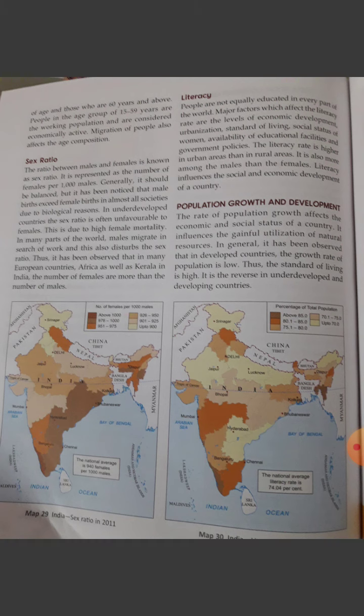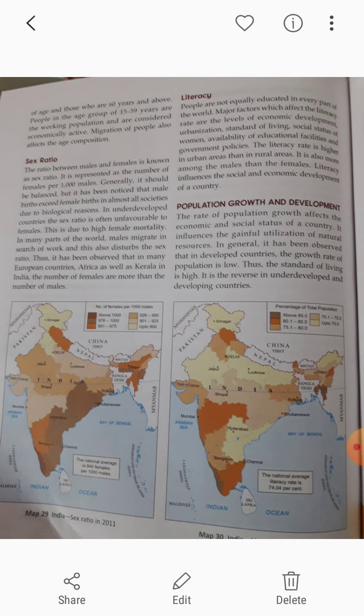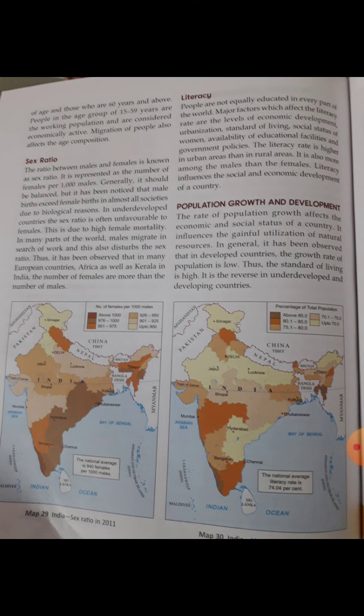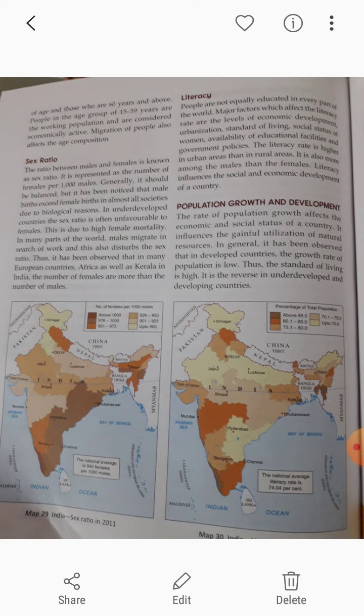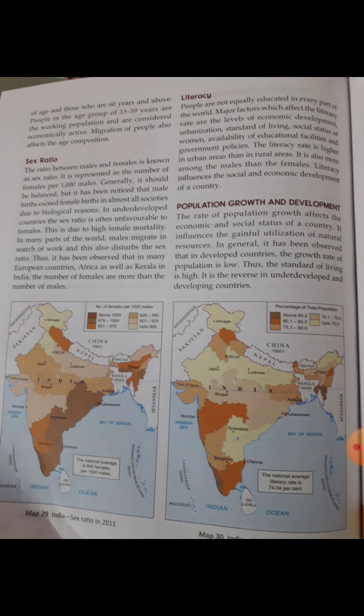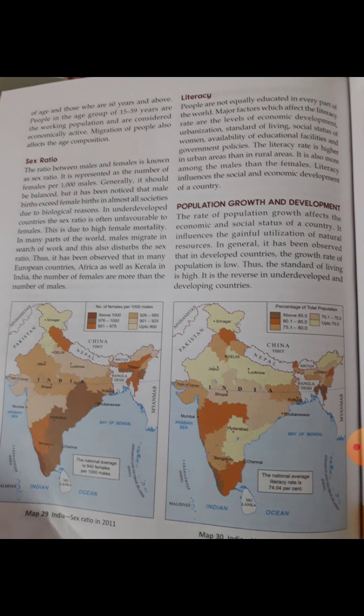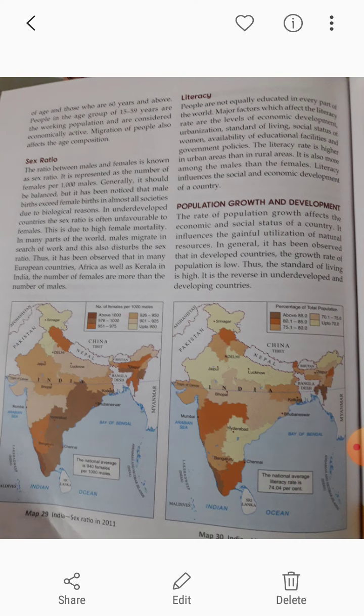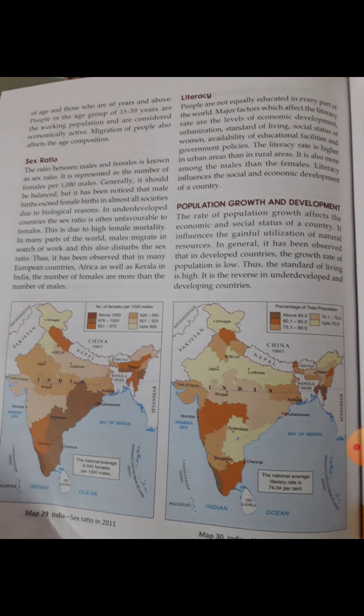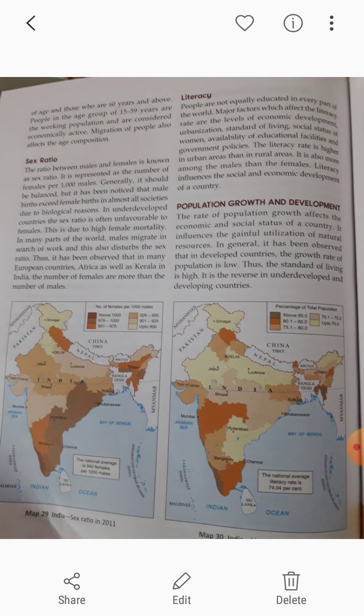Now the last but not the least, that is population growth and development. The rate of population growth affects the economic and social status of a country. It influences the gainful utilization of natural resources. It has also been observed that in developed countries the growth rate of population is very low. Why did this happen? Because the standard of living is very high. It is the reverse in underdeveloped as well as developing countries.